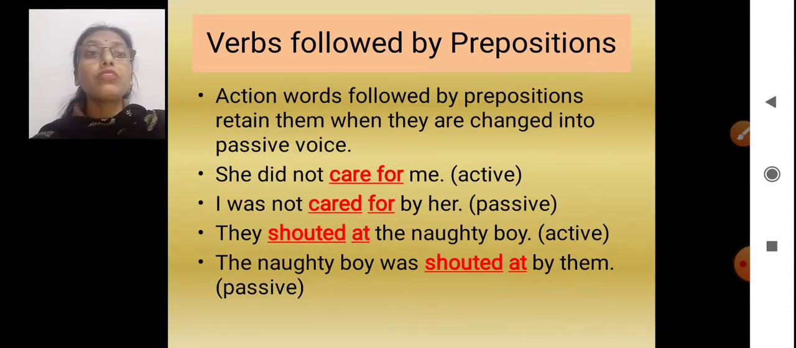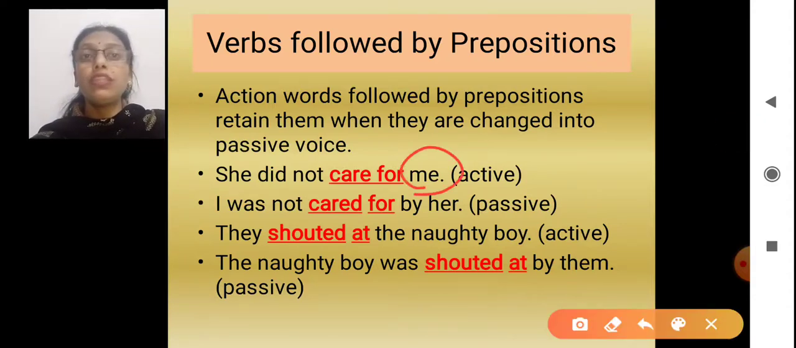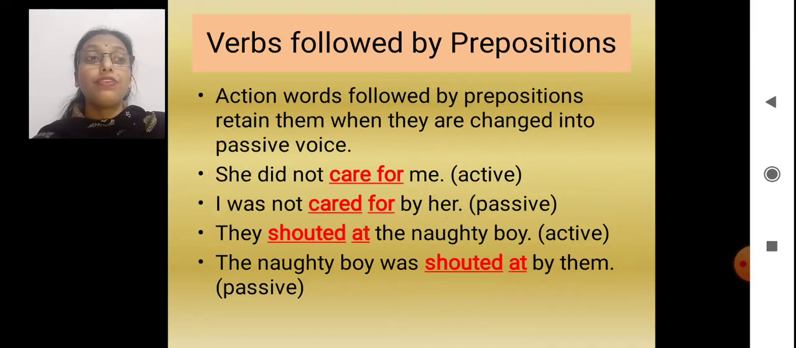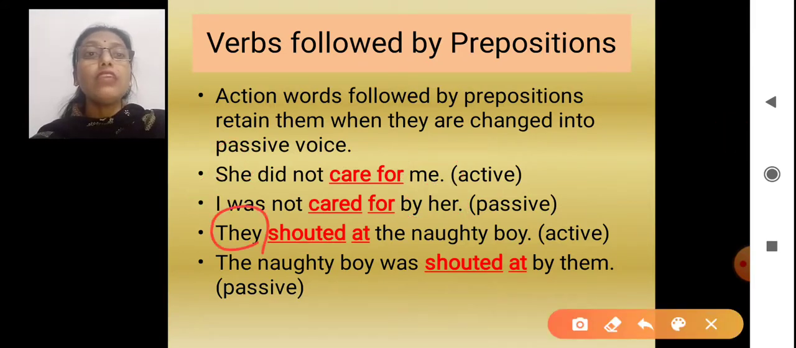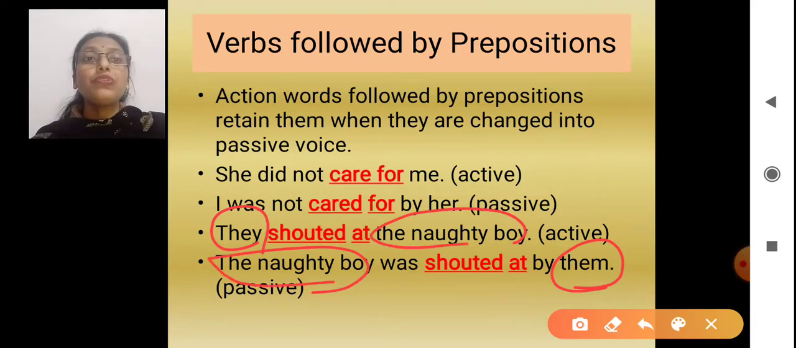Here, me is going to change. You see me in the active voice and I in the passive voice. Me is changed to I and she is changed to her. In the second sentence, they is changed to them and the naughty boy will remain as it is. So can we see the personal pronoun changes here also?